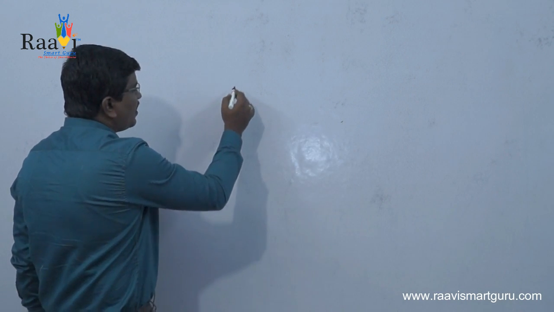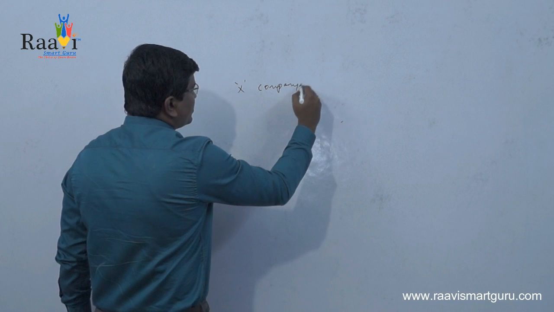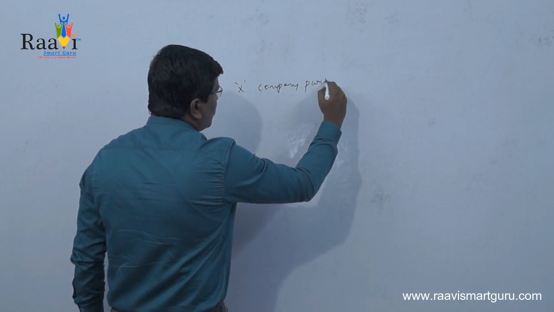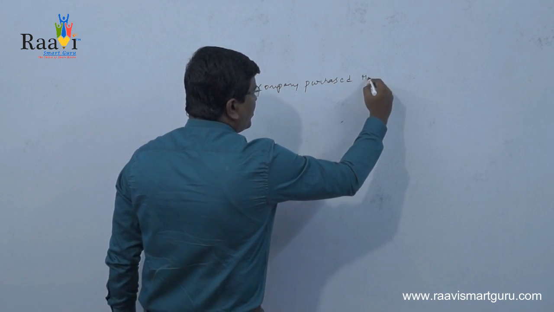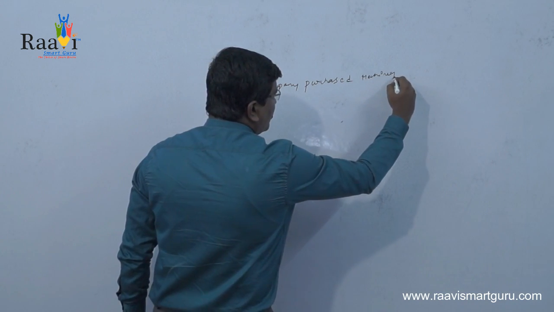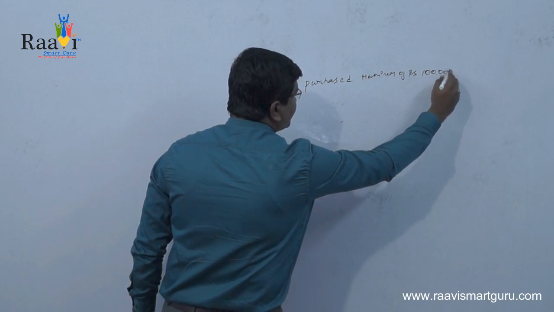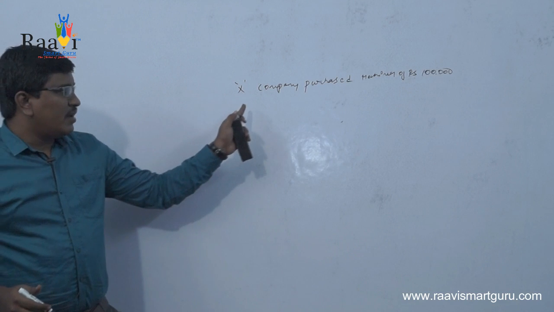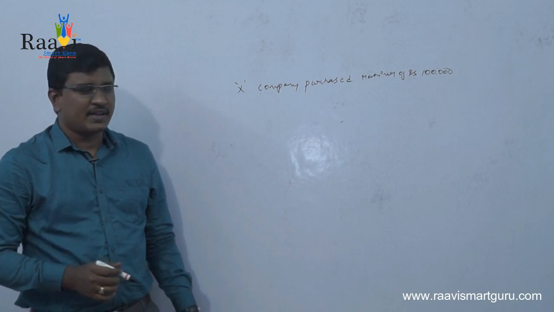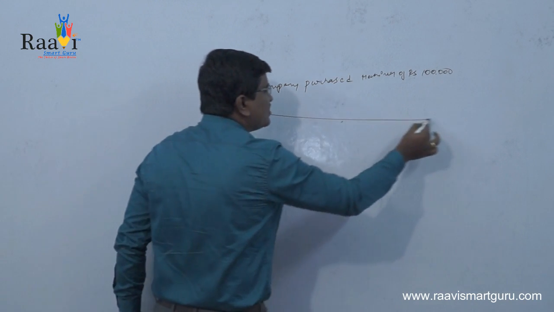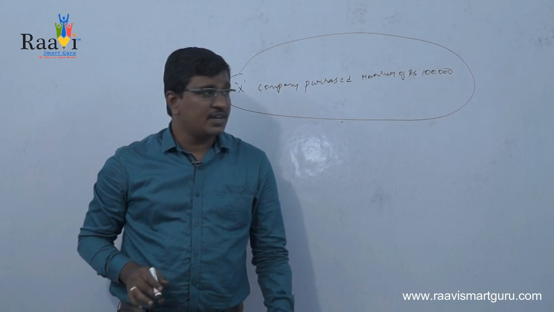Suppose X company purchased machinery of rupees 1 lakh.